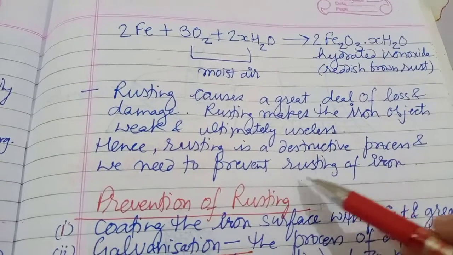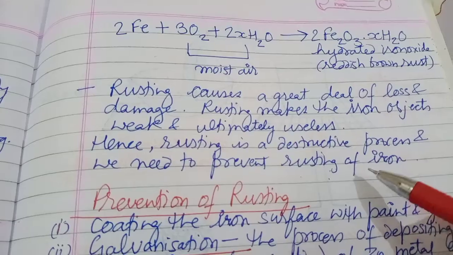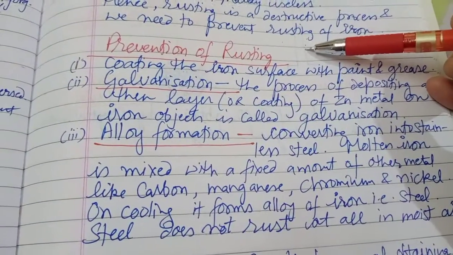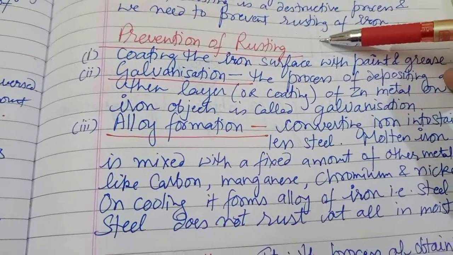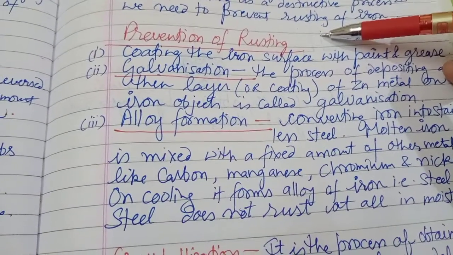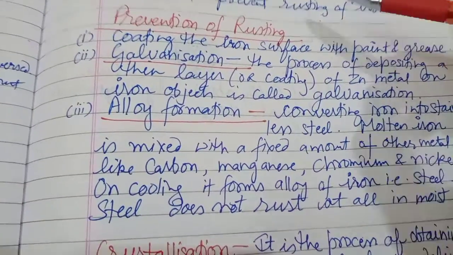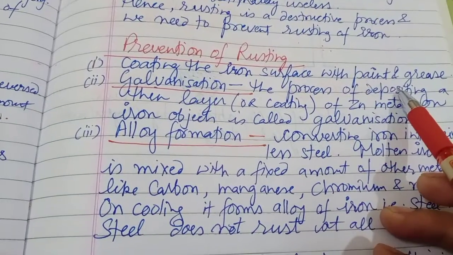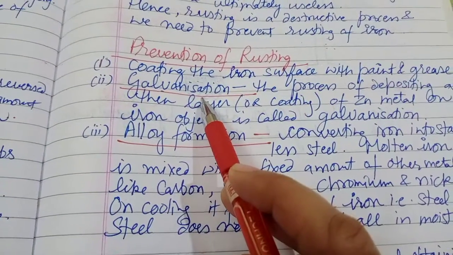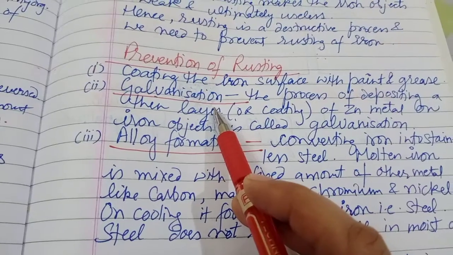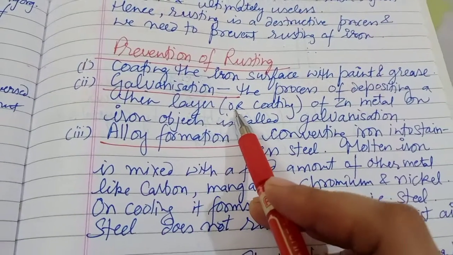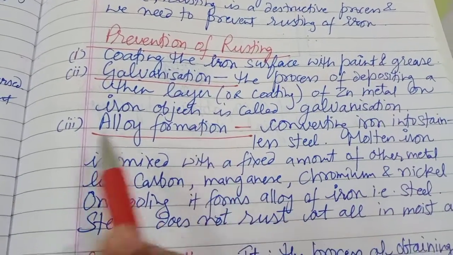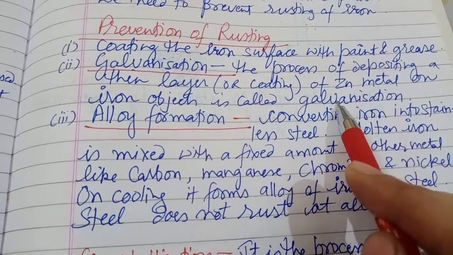So, how can we prevent rusting of iron? Prevention of iron from rusting. First, we can coat the iron surface with paint and grease. Second, galvanization. Galvanization is the process of depositing a thin layer of zinc metal on an iron object.